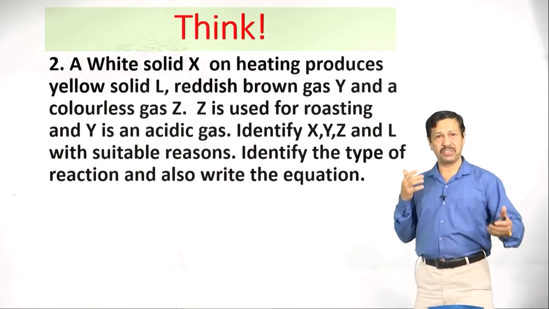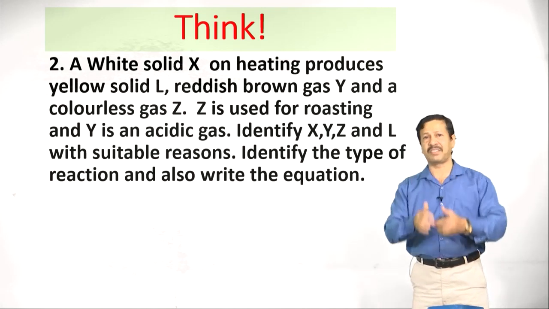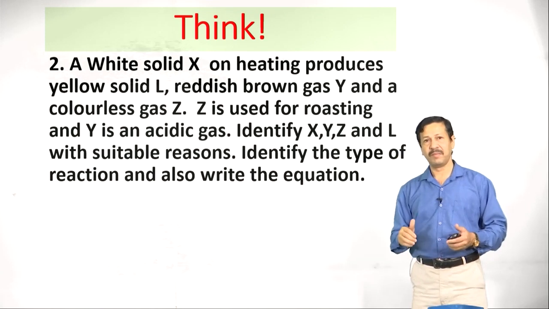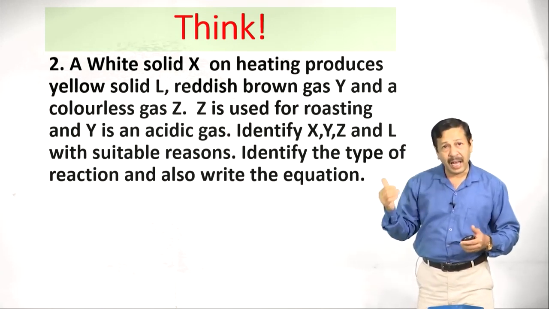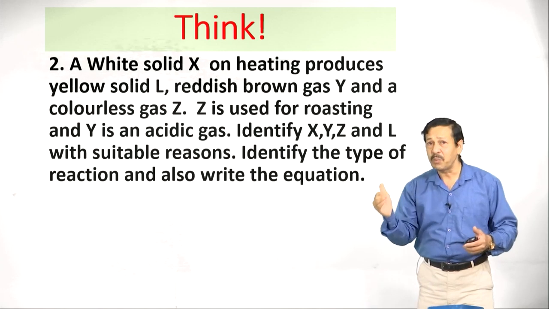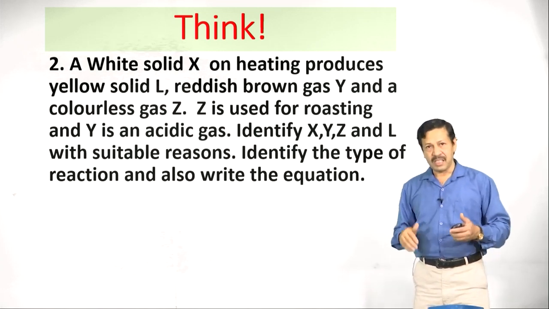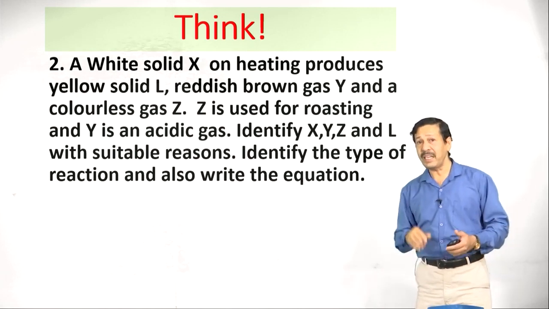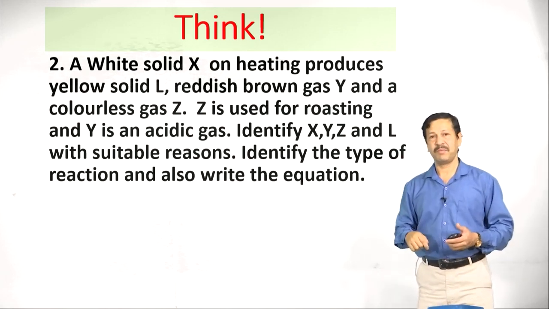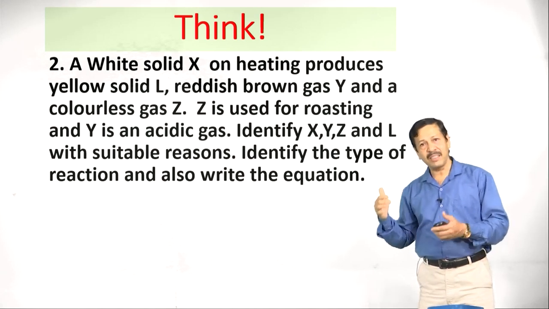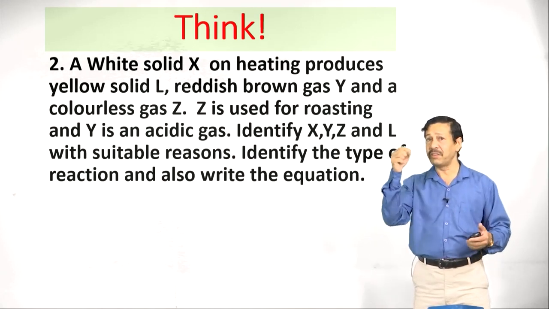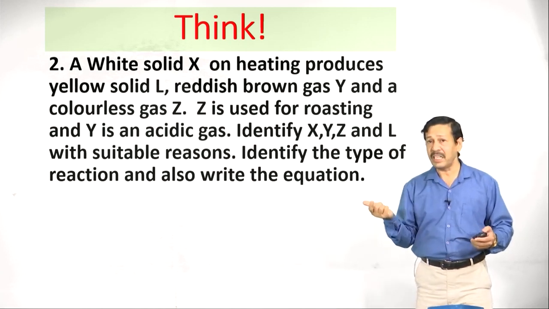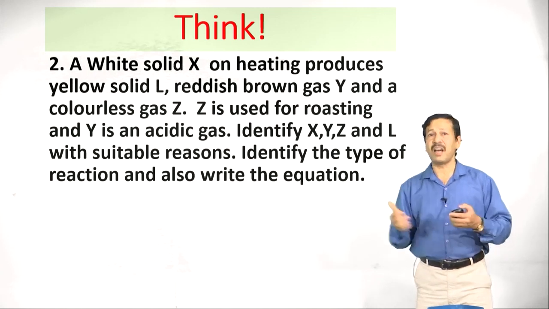Now, one more thinking question: a white solid X on heating produces a yellow solid L. A reddish brown gas Y and a colorless gas Z are produced during the process. Z is used for respiration, this is one more hint. Y is an acidic gas. Identify X, Y, Z and L with suitable reasons, and also write the type of reaction with equations. Many hints are given here.